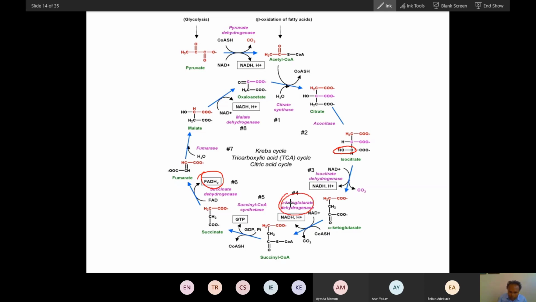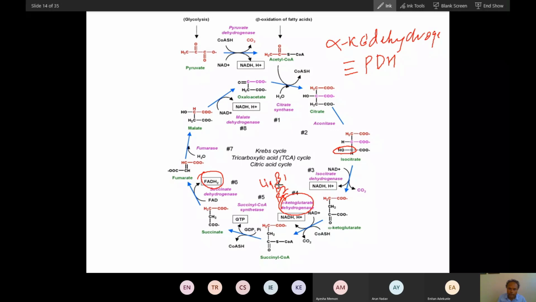And this alpha ketoglutarate dehydrogenase enzyme is very similar to the enzyme pyruvate dehydrogenase, PDH. And that is why you can see here, this reaction will require vitamin B1, B2, B3, lipoic acid, and B5. And here you can see this is oxidative decarboxylation, a similar reaction to pyruvate. So from a 5 carbon, a 4 carbon compound is formed, and that 4 carbon compound also contains coenzyme A.